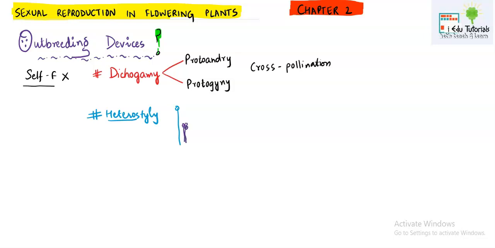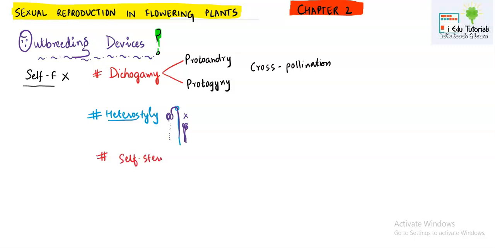There is a probability that self-fertilization will not happen, because once the pollen is formed, it is shed elsewhere, and the stigma will not receive pollen from this anther. In this case also, cross-pollination will be favored.